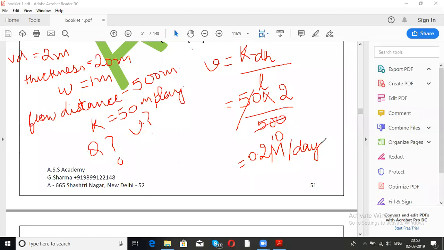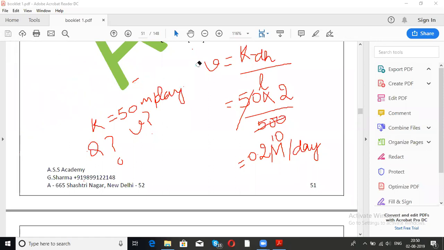These are quite simple numericals, but they will definitely give you marks. Darcy's law is a very important topic. 99% you will get a question from this. Clear, guys? One question will 100% be there, and there might be two questions from this chapter, hydrology, groundwater.